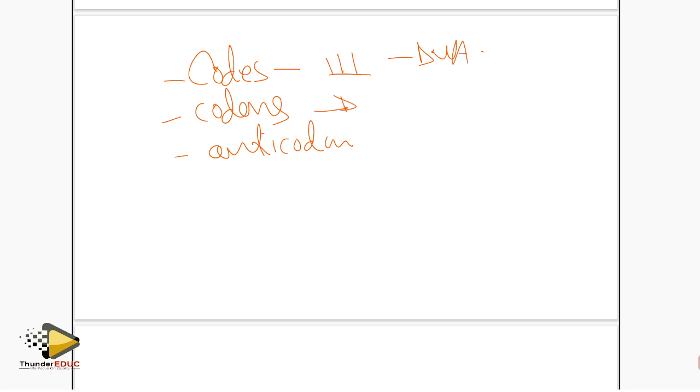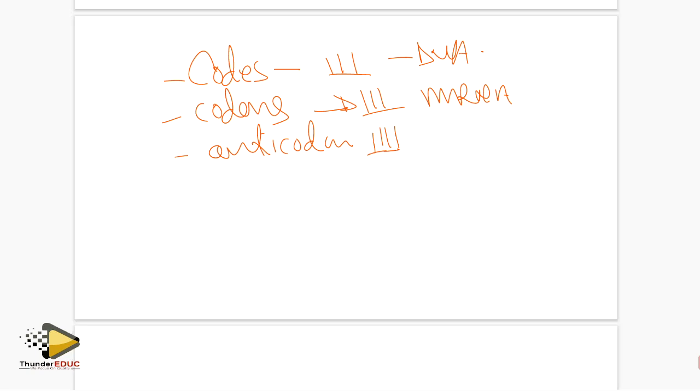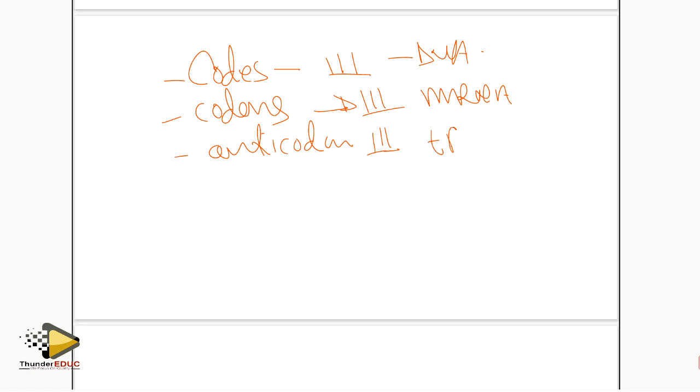Codons are the three bases on messenger RNA. And the three bases on the transfer RNA, we call them anticodons.